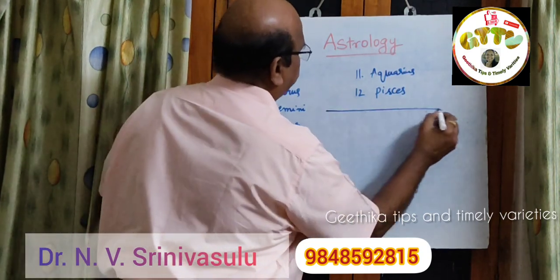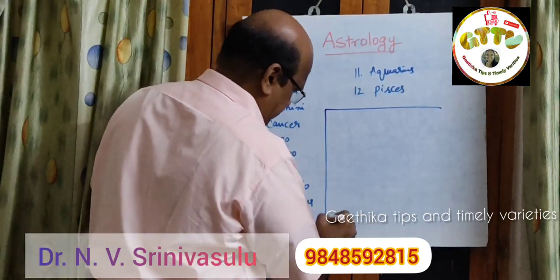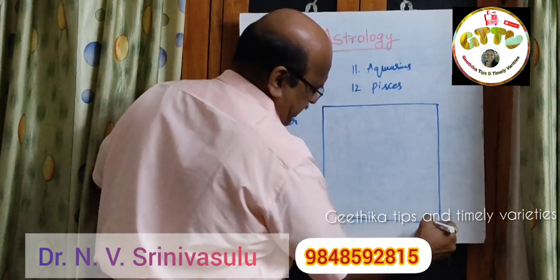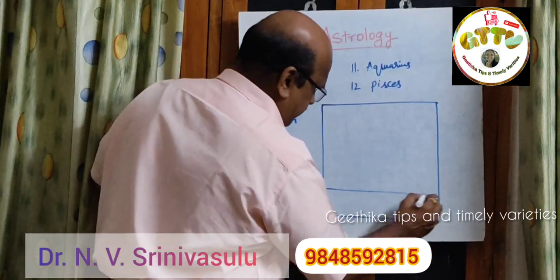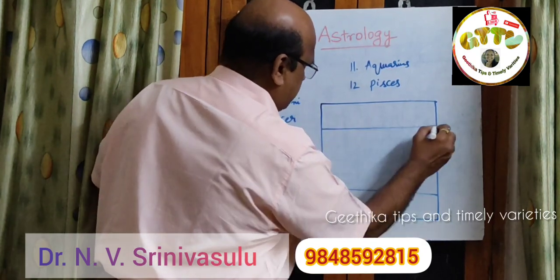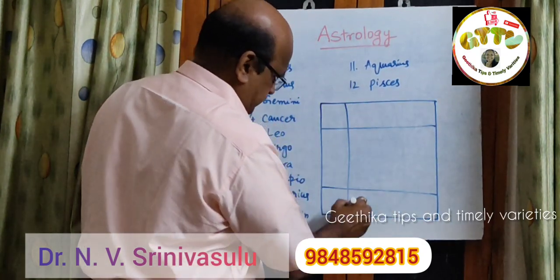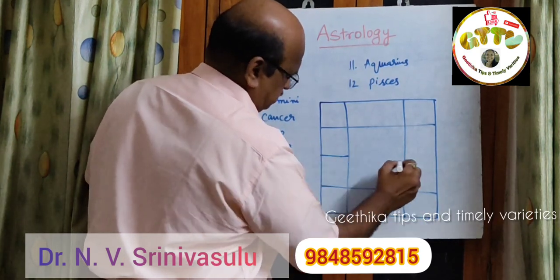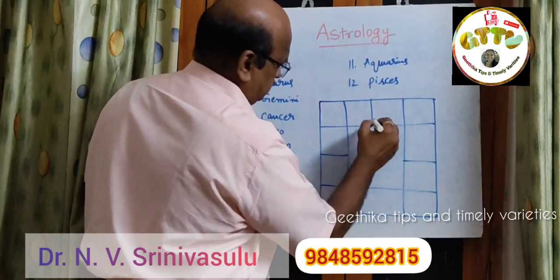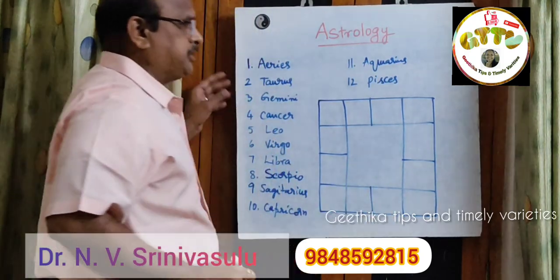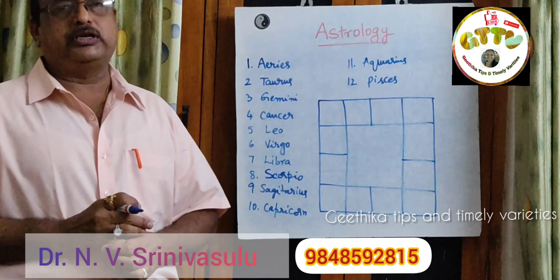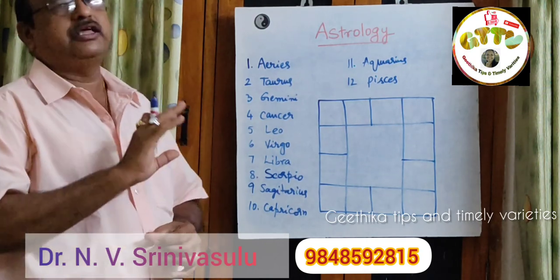They are given like this in a South Indian chart. This is the representation of the 12 zodiac signs in the South Indian style of horoscope. Usually they follow this.